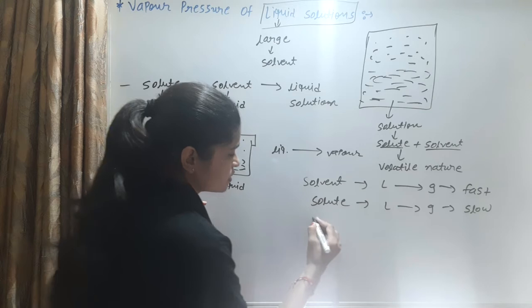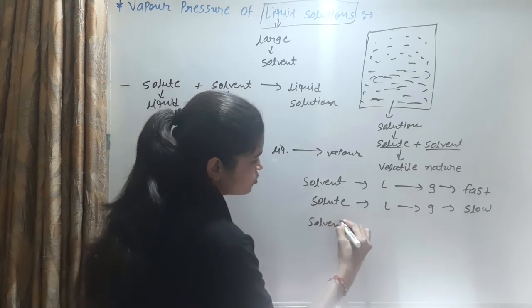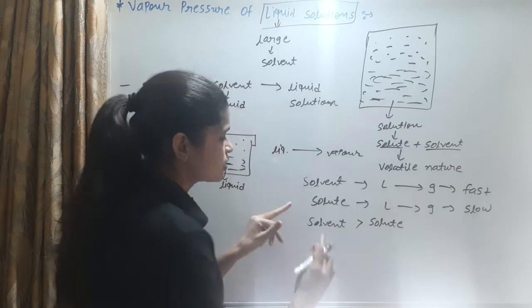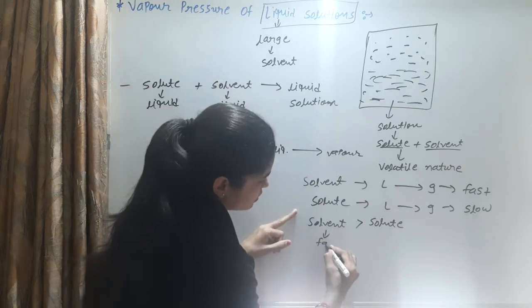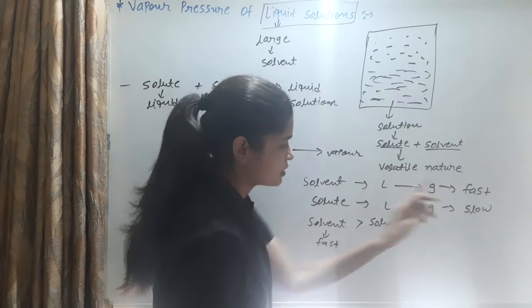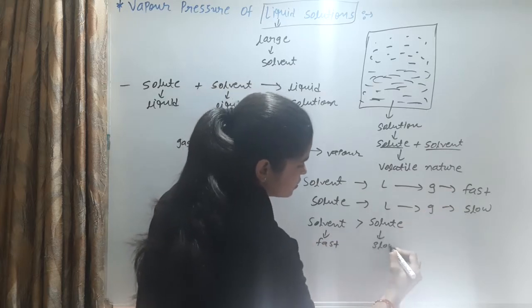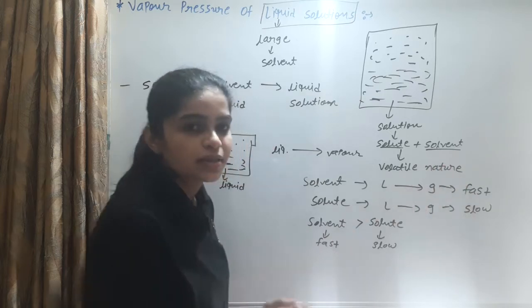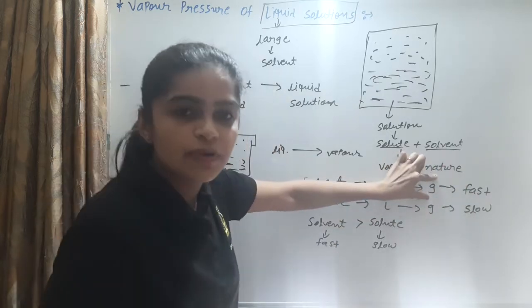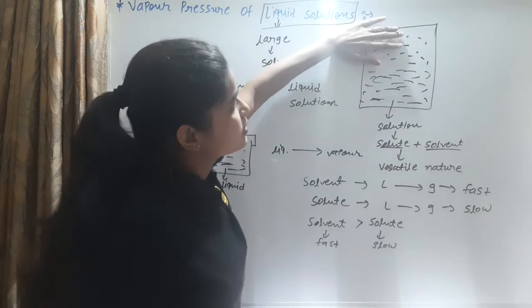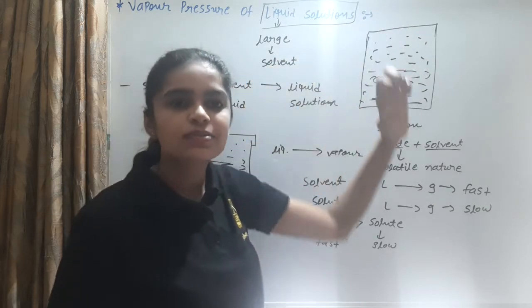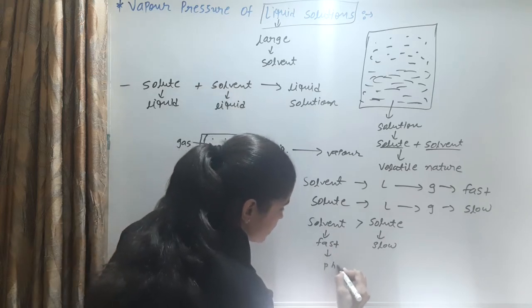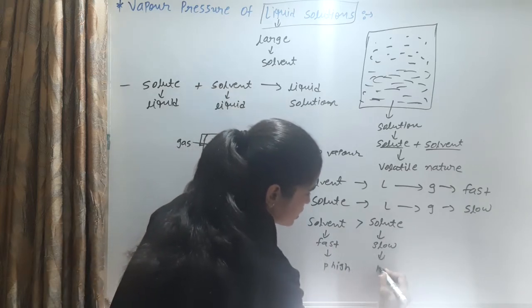So consider in this case that the solvent is more volatile than the solute. That means its conversion from liquid into gas is fast, and for the solute it is slow. Where liquid converts into gas fast, the gas phase is more, so the gas is more and its pressure is high, and this other pressure is low.